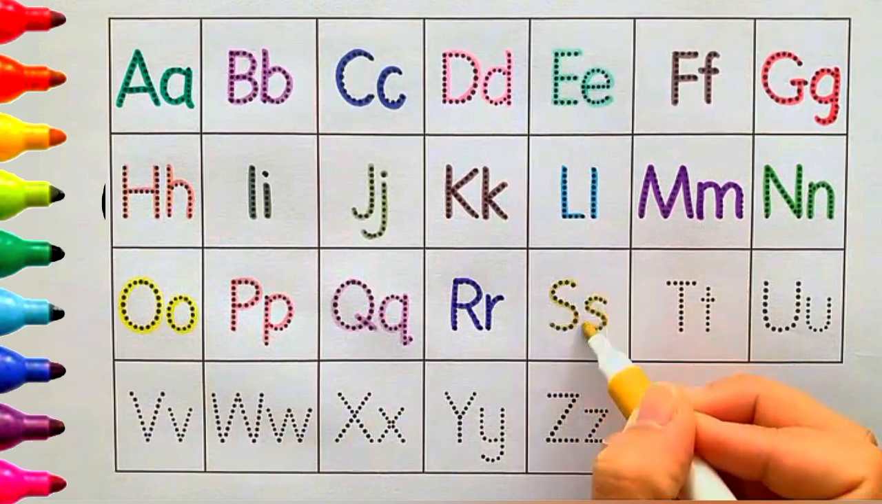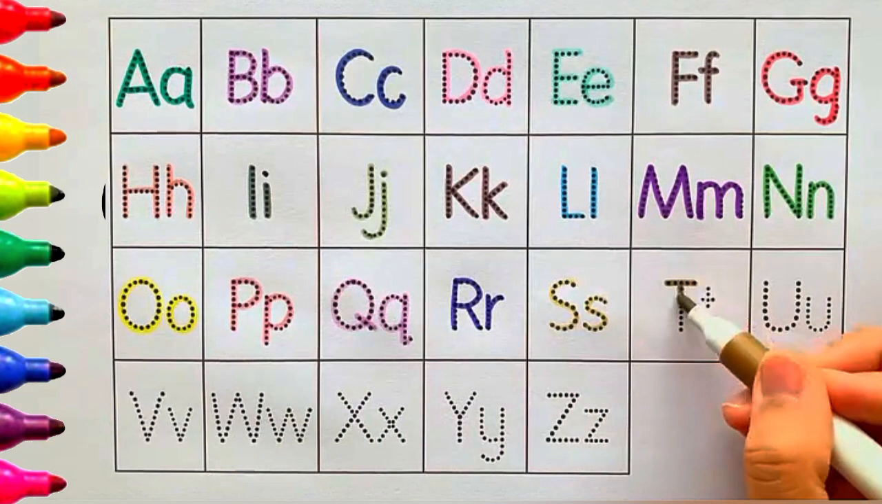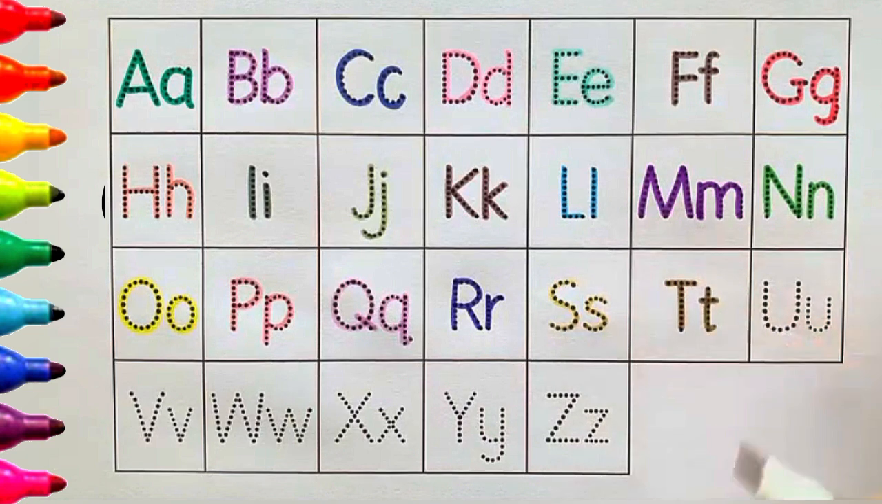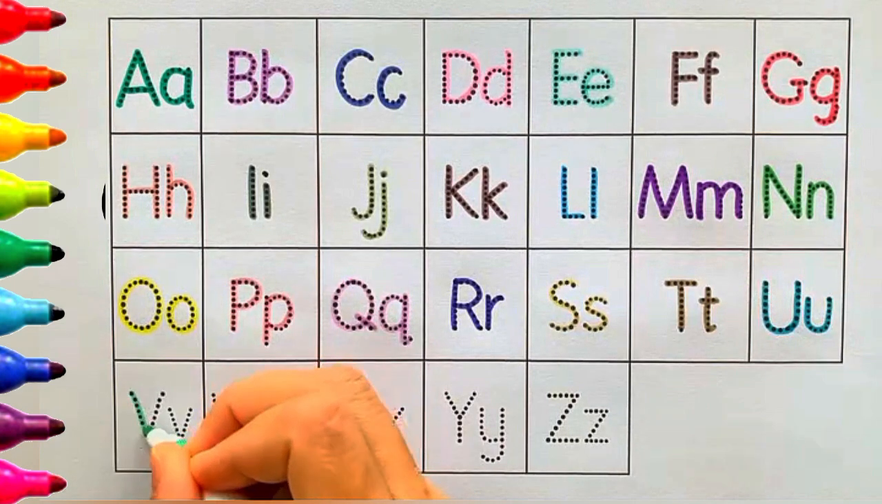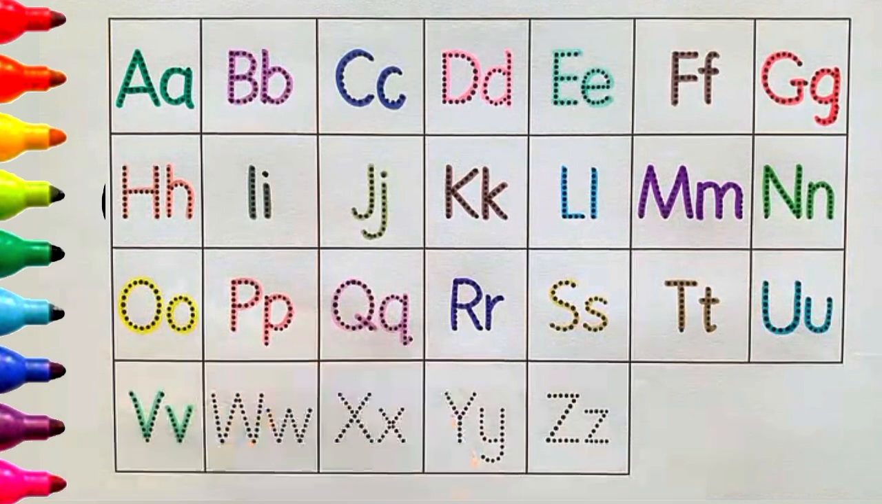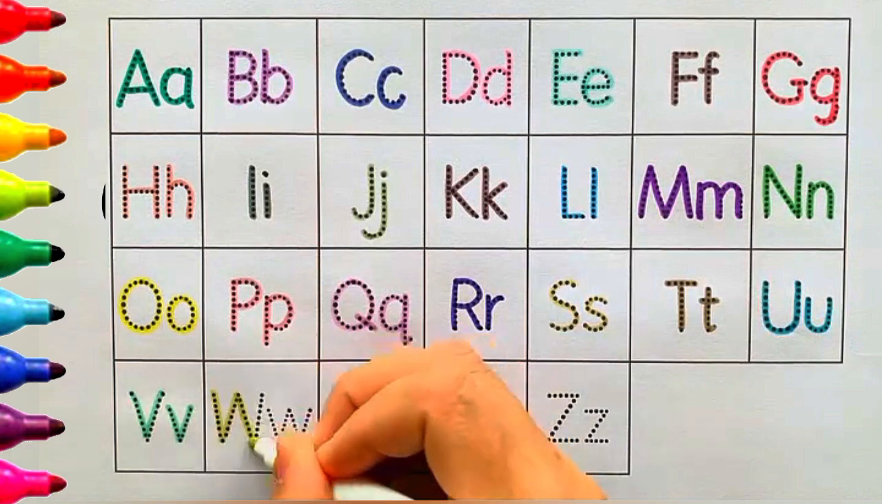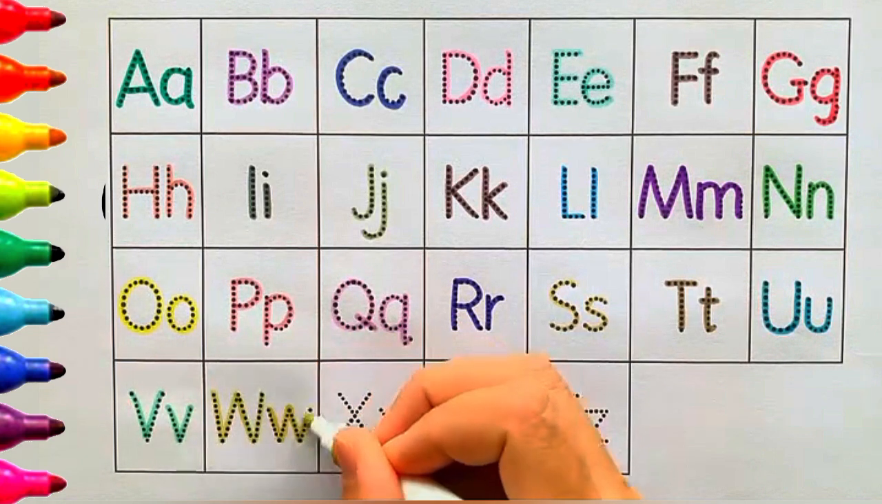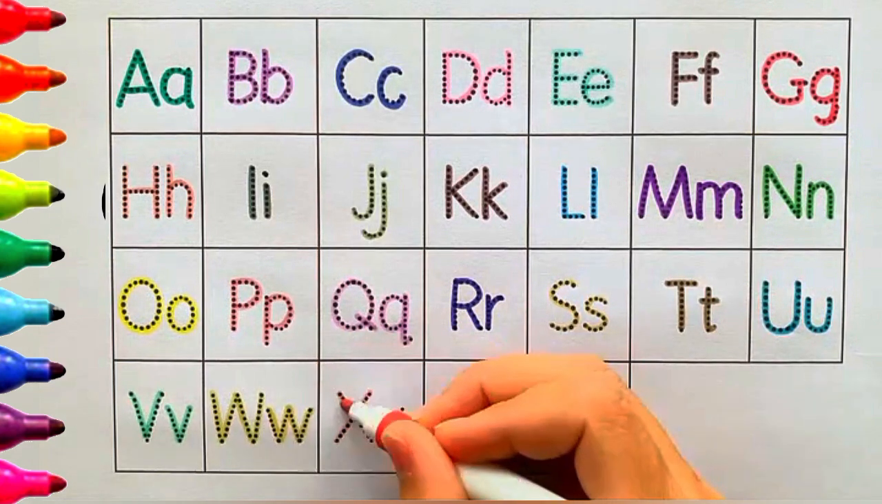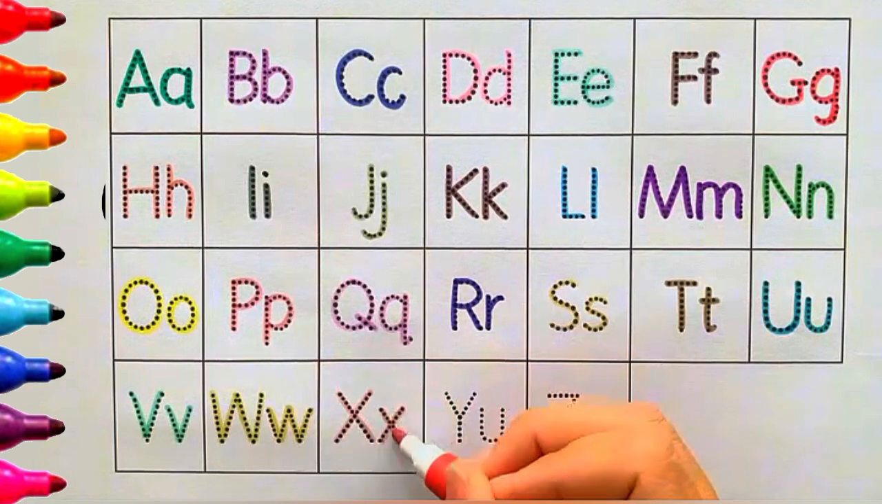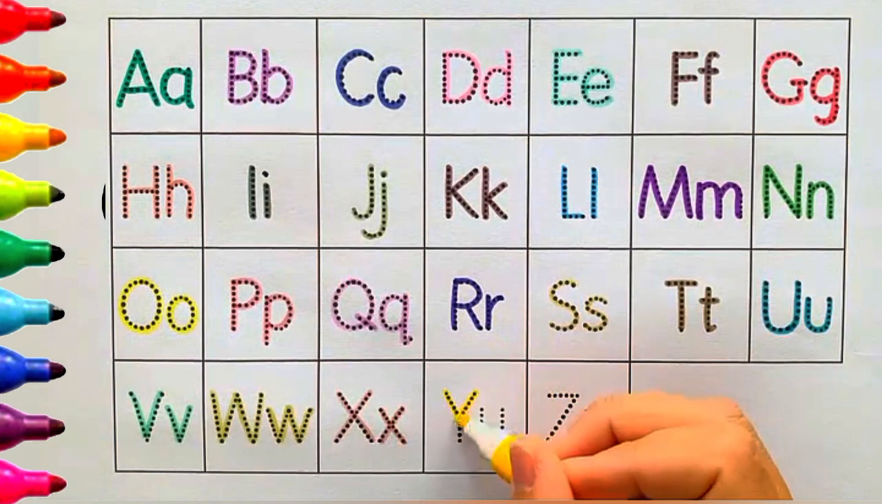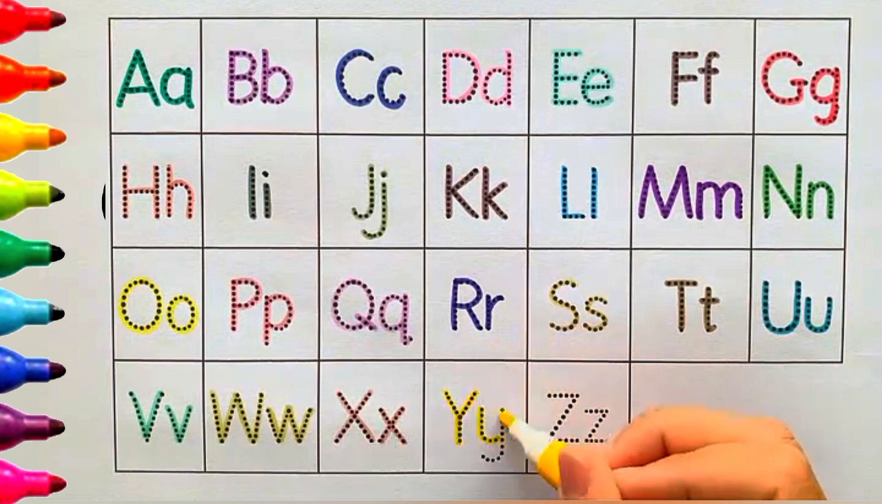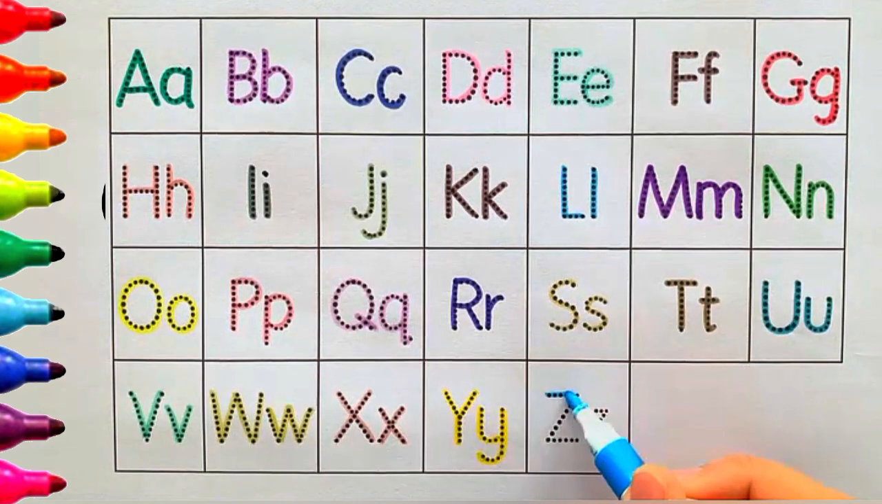S for snake. T for tiger. T for tomato. U for umbrella. U for uniform. V for violin. V for van. W for watch. W for water. X for xylophone. X for X-ray. Y for yak. Y for yarn. Z for zebra. Z for zebra.